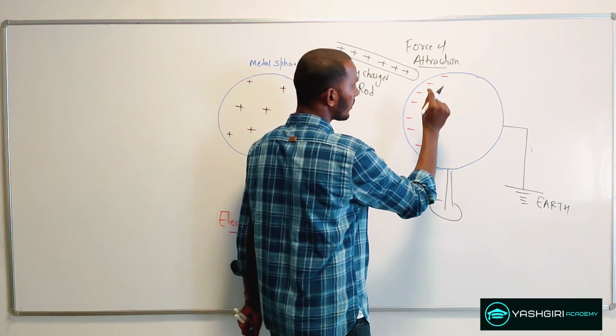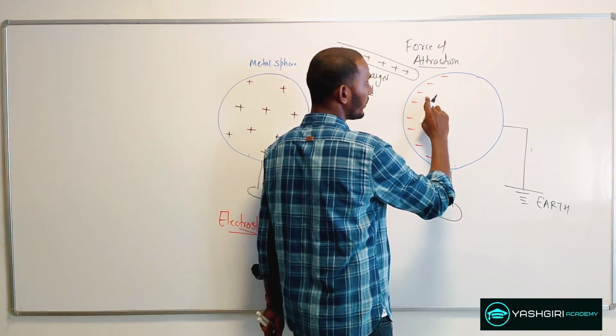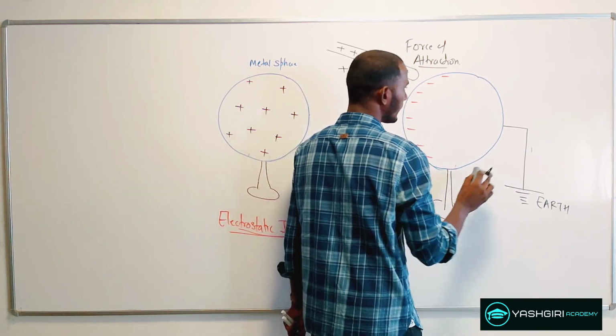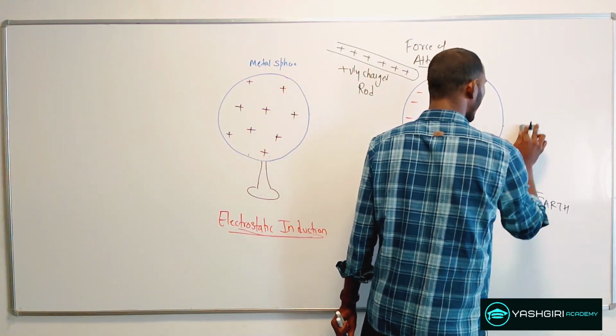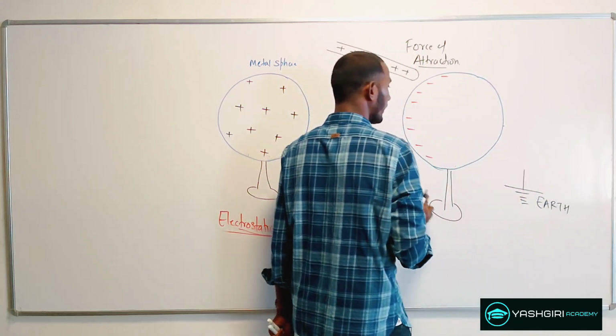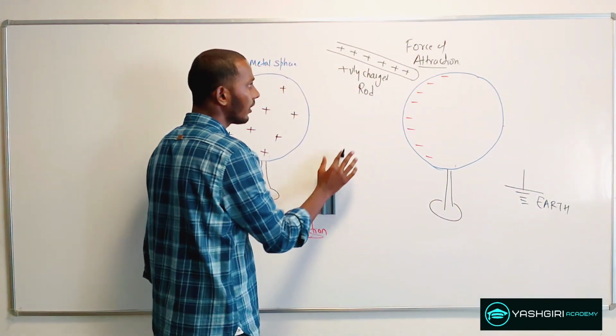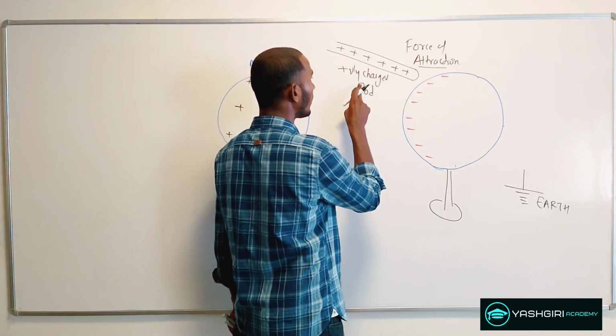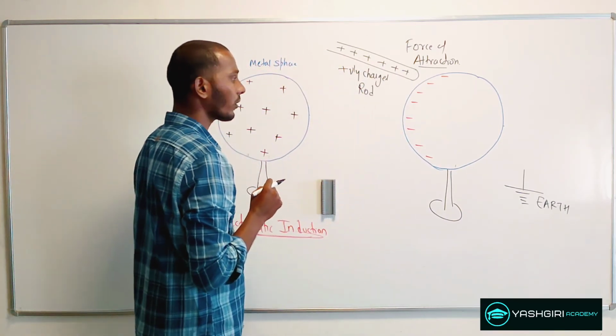Now if you want to make these charges uniformly distributed over this metal sphere, you can first disconnect this ground terminal. Disconnecting the ground terminal will keep this negative charge in the same position, because there is a positively charged rod over there.